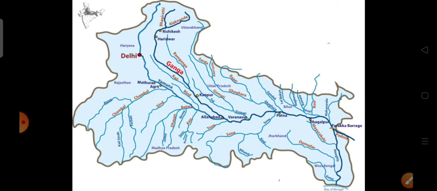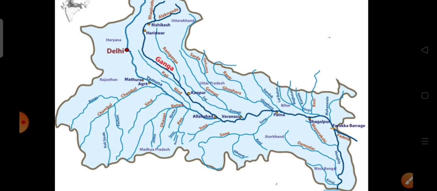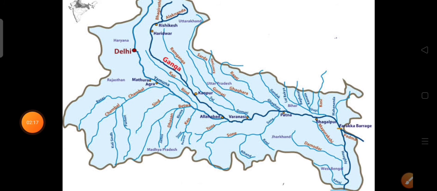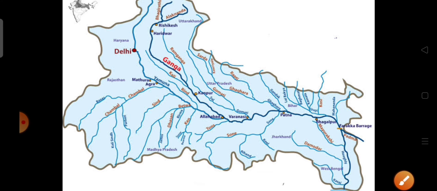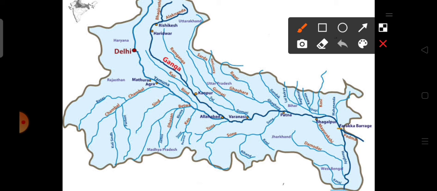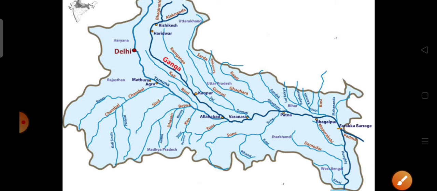Now in the next picture, we see the tributaries of the Ganga. Gomti, Ghagra and Kosi are on the left bank, and the main tributaries on the right bank are Yamuna, Son and Damodar. So these are the tributaries of the river Ganga.